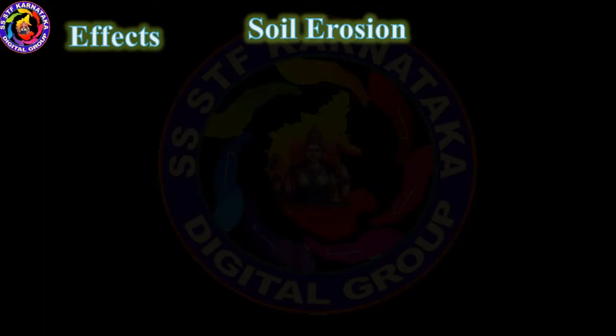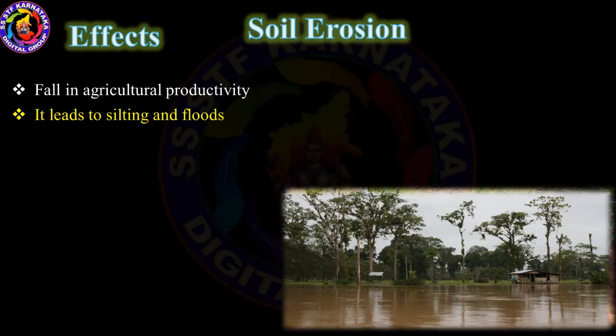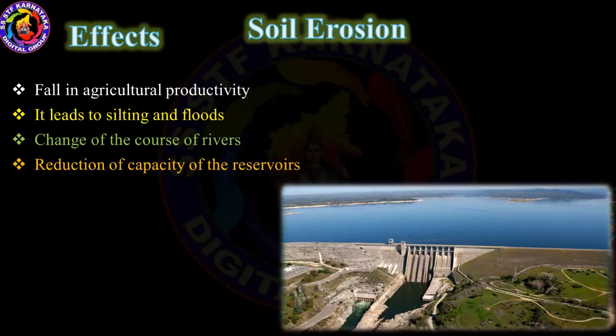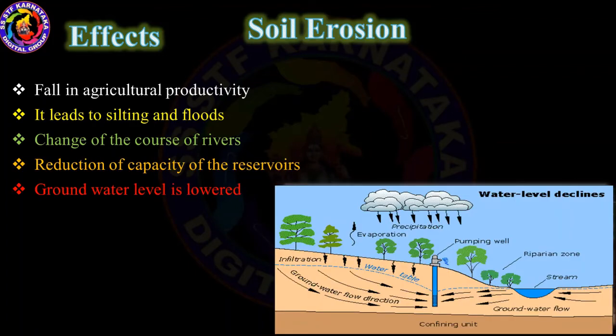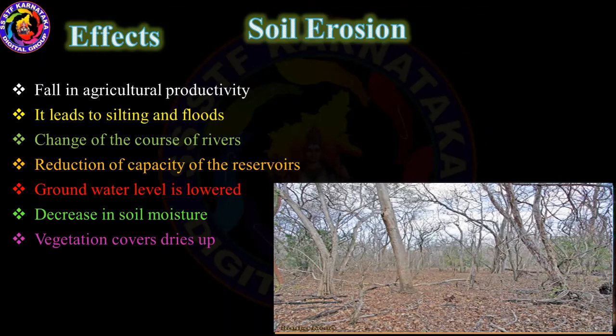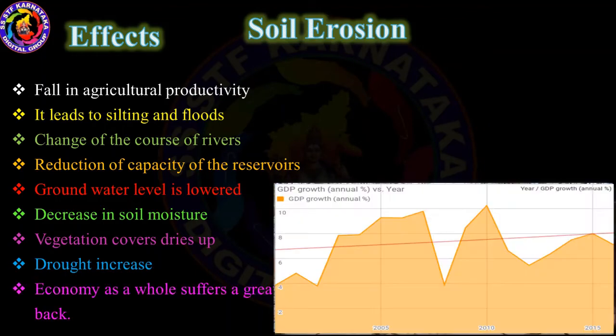What are the effects of soil erosion? Fall in agricultural productivity. It leads to silting and floods. Change of the course of rivers. Reduction of capacity of the reservoirs. Groundwater level is lowered. Decrease in soil moisture. Vegetation cover dries up, drought increases, and the economy as a whole suffers a great setback.